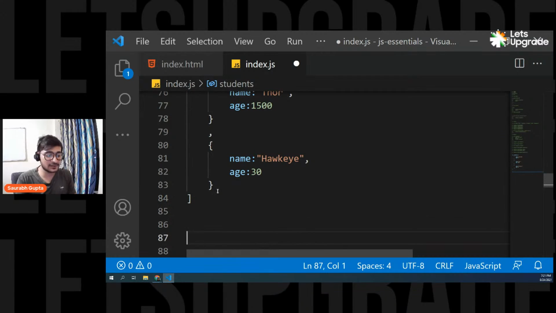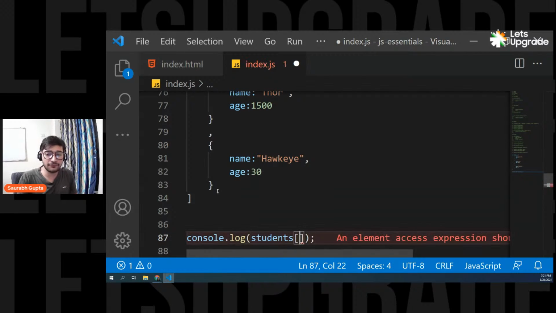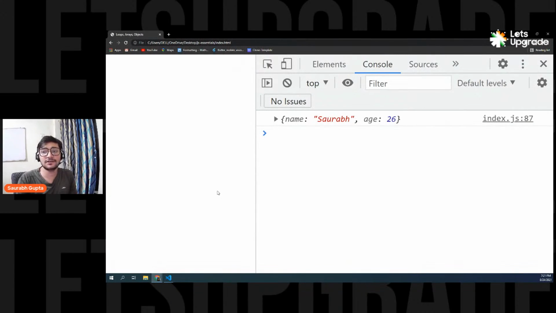Now if you want to see it, let's go ahead. Console.log. Now guys, see, how do you access an element on the first index? That means the first element. You write the array name, that is students in our case, and then of 0, and here we go. See, the first object, the first element, that is nothing but an object. Remember guys, don't try to complicate the concept of arrays and objects. Arrays are simply a collection of elements.